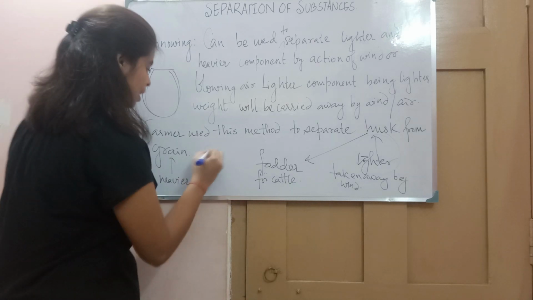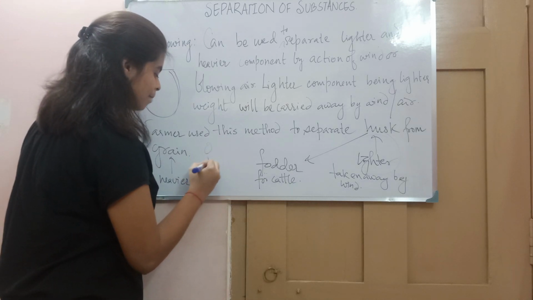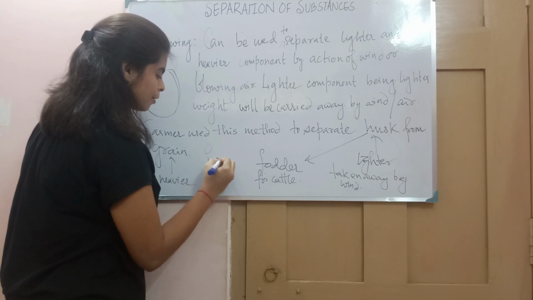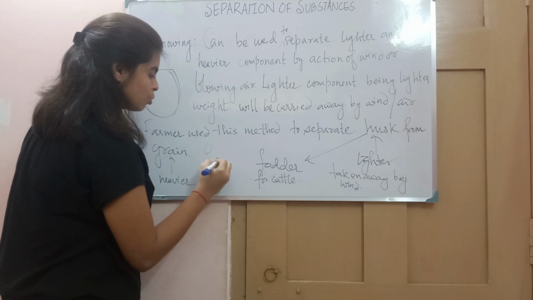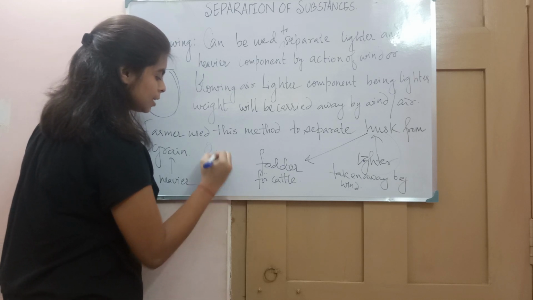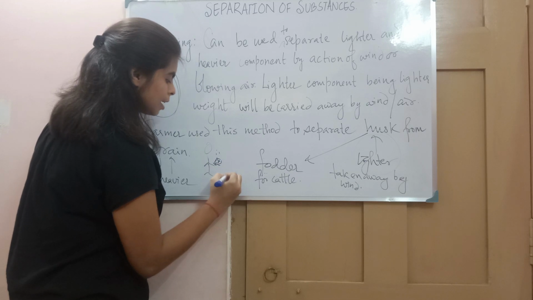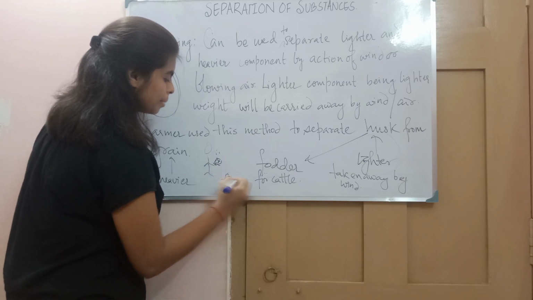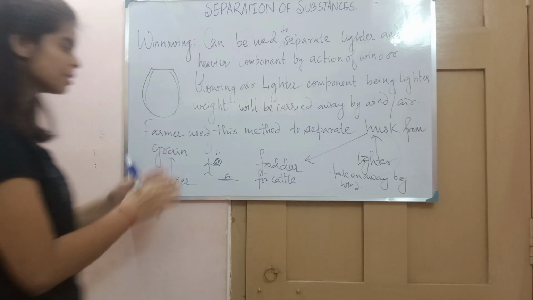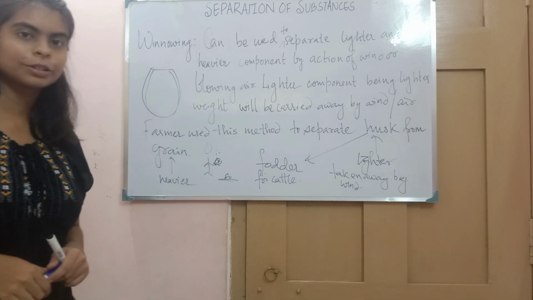So suppose here there is a person, I am very bad at drawing, yes, so here the person is performing winnowing. When the mixture goes in the wind, you will see the grains stay here, grains will stay here and the husk is present over here. So in this way the husk and the grains are separated.